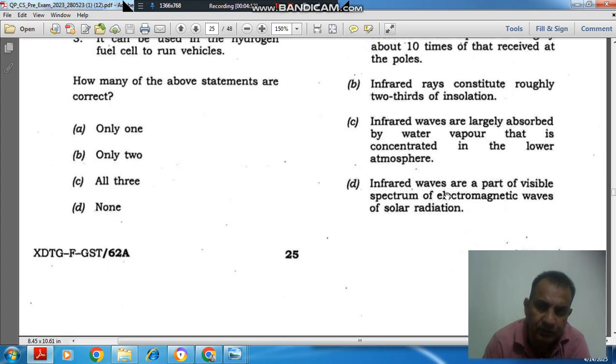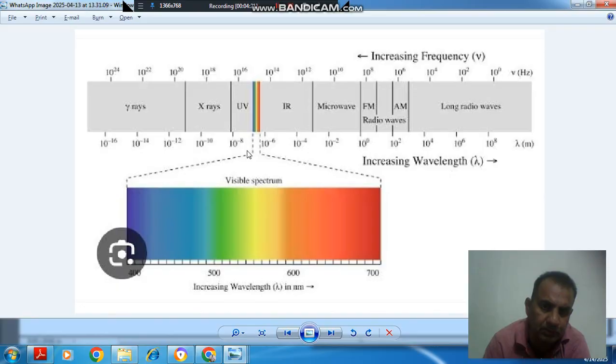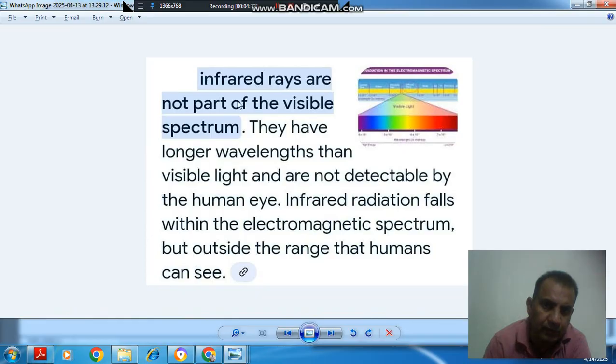And fourth statement, infrared waves are a part of visible spectrum of electromagnetic waves of solar radiation. So that is also wrong. This is your visible spectrum. Infrared waves are here after this 700 nm or 0.7 micrometer. So infrared rays are not the part of visible spectrum. They have longer wavelength than visible light and are not detectable by the human eye. Infrared radiation falls within the electromagnetic spectrum but outside the range humans can see.